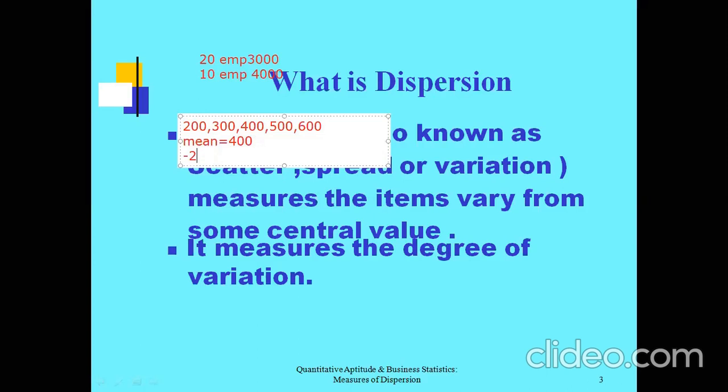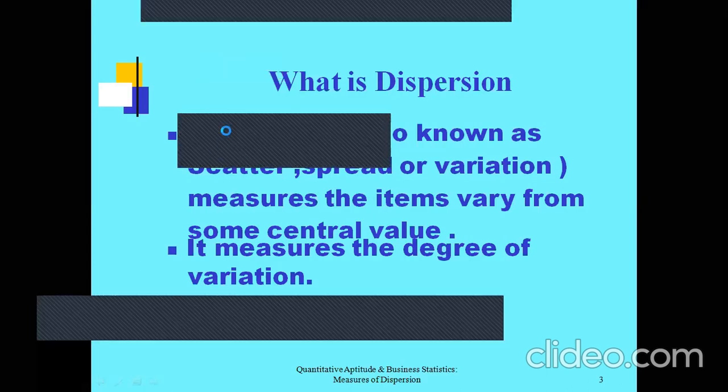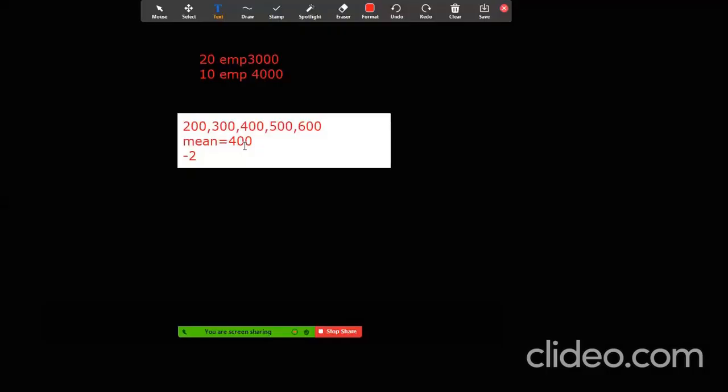Can you tell me the next one? That is 300 and 400. What is the variation? Even here negative variation is there. That is minus 100.